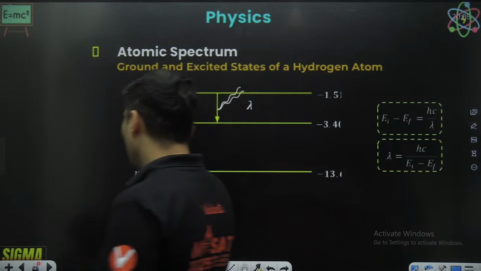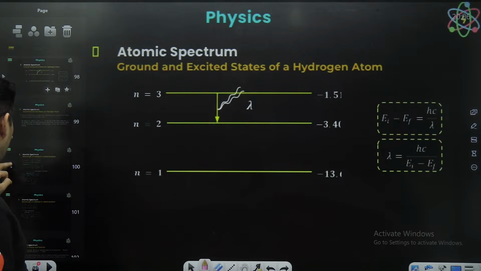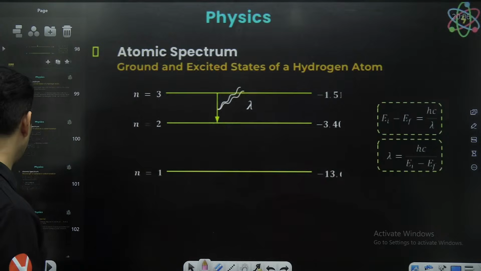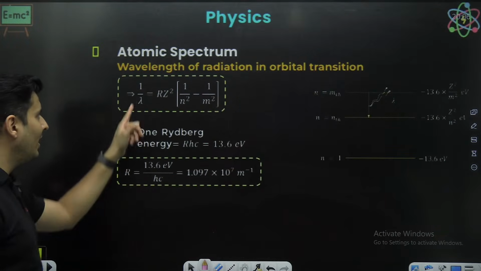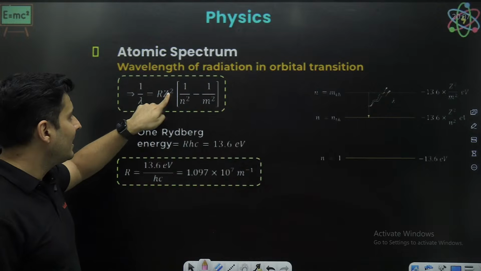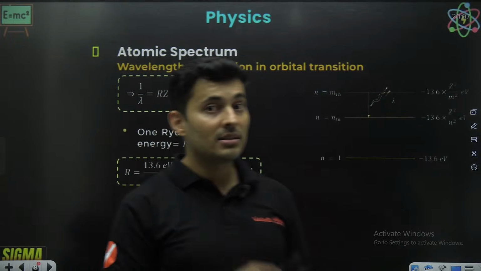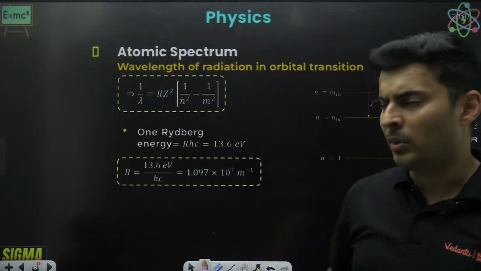So for that, we have substituted all the values and we get a special formula. What is that special formula? 1 by lambda, very important, is RZ square times (1 by n square minus 1 by m square). This is called Rydberg's formula.